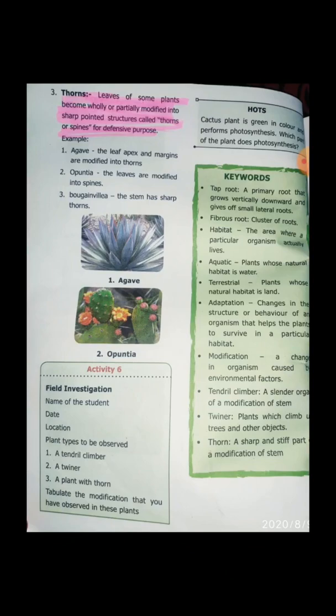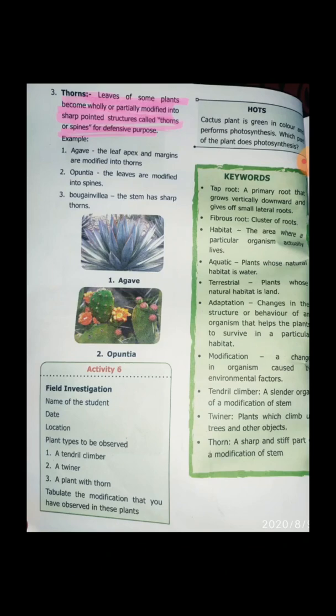Thorns, leaves of some plants become wholly or partly modified into sharp pointed structures called thorns. Yes, thorns means what? Sharp pointed structures called thorns or spines. In Acacia, the leaf apex and margins are modified into thorns.